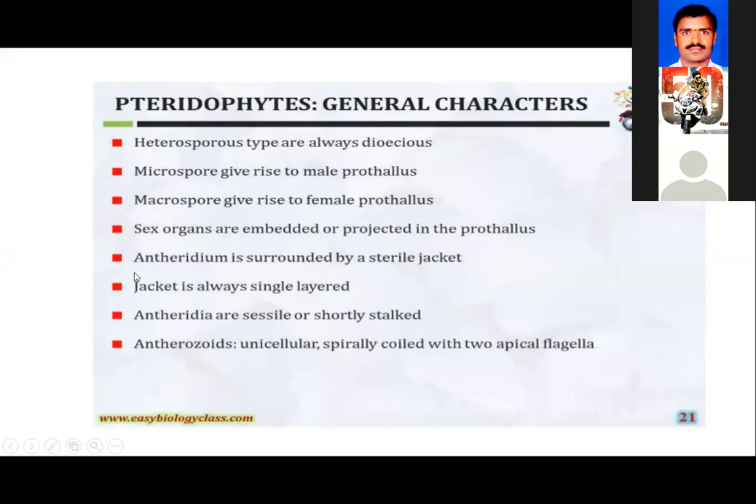We all know that, just like in the bryophytes, the antheridia is club shaped with a small stalk, and they may be stalked or they may be sessile also. These antheridia develop into male gametes, the so-called antherozoids. These antherozoids possess spirally coiled flagella by which they swim and reach the female gamete.